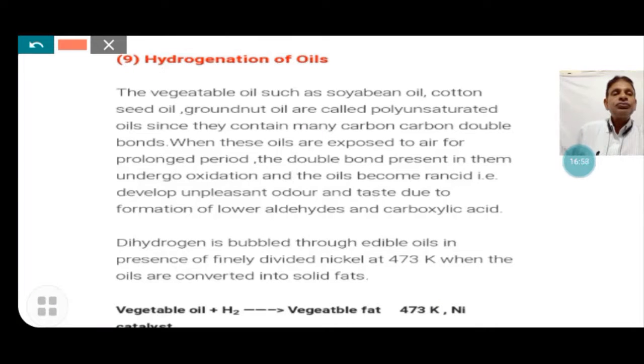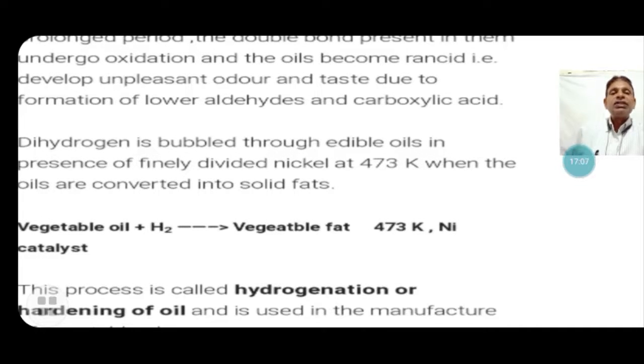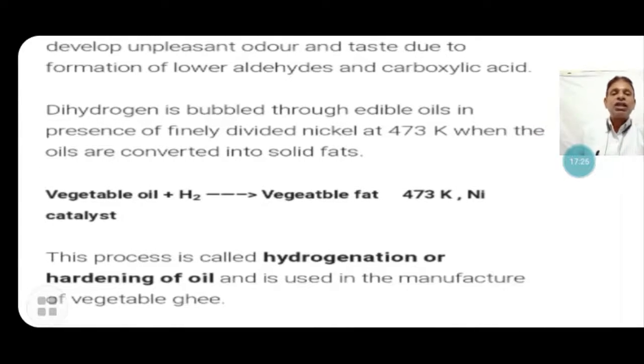Now, here the reaction is given like that. Vegetable oil is the unsaturated higher fatty acid, and hydrogen gas is bubbled through it in the presence of a catalyst. Vegetable oil becomes vegetable fat, that is the vegetable ghee, and the temperature is 470 Kelvin, with nickel and platinum used as the catalyst. The process is called hydrogenation, that we discussed earlier, and hardening of the oil, and it is used in the manufacture of vegetable ghee.